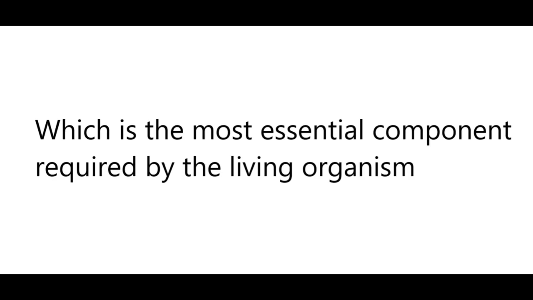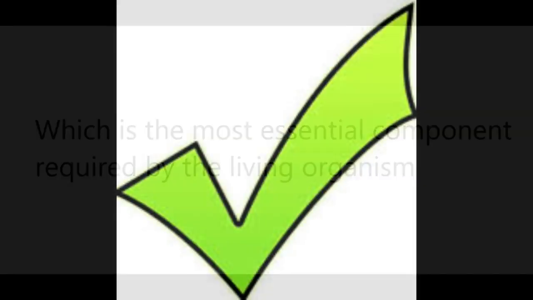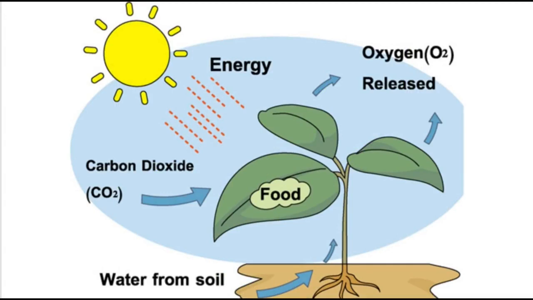If you think it is oxygen, you are absolutely right. During the process of photosynthesis, along with the food, the plant releases a gas, that is oxygen. So we can say oxygen is the byproduct of photosynthesis. So in the absence of photosynthesis, life would be impossible on earth.